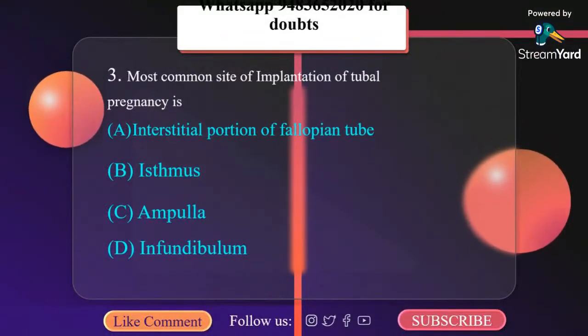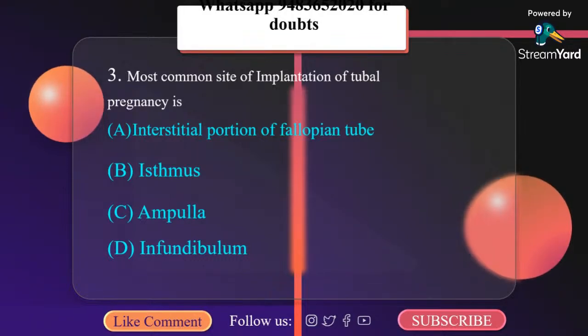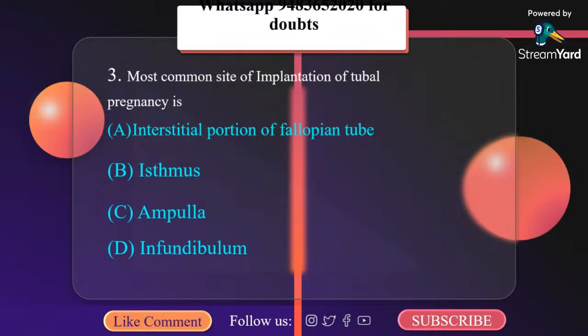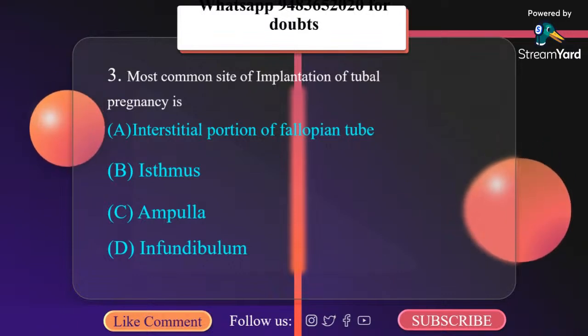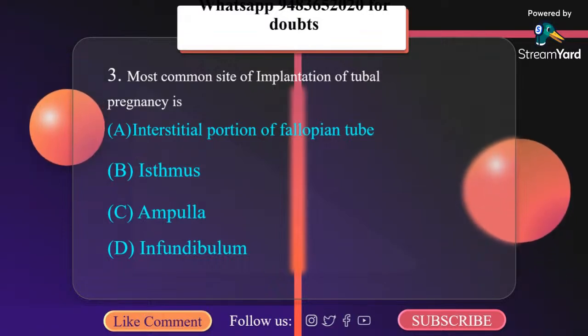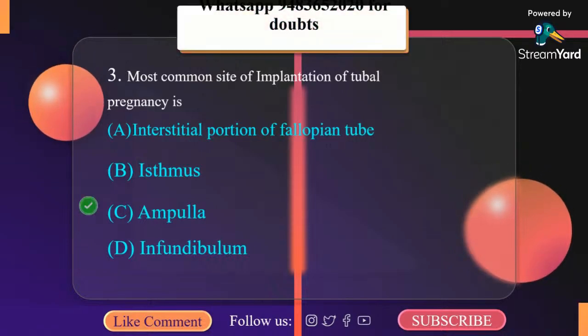Most common site of implantation of tubal pregnancy is: A, interstitial portion of fallopian tube. B, isthmus. C, ampulla. D, infundibulum. The maximum propensity to rupture is the isthmic ectopic pregnancy, and minimum propensity to rupture is ampullary ectopic. So the correct answer here is C, ampulla.